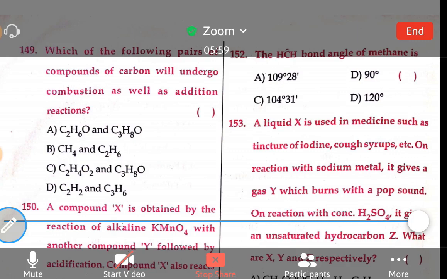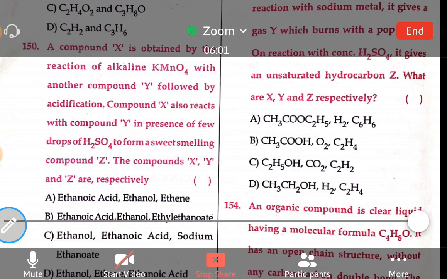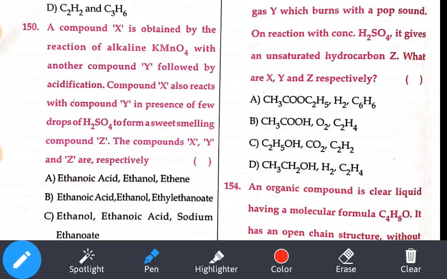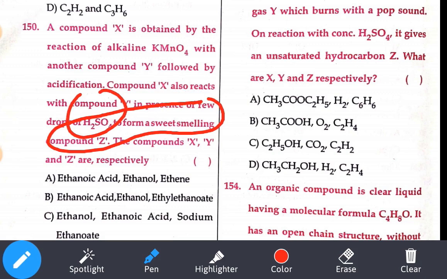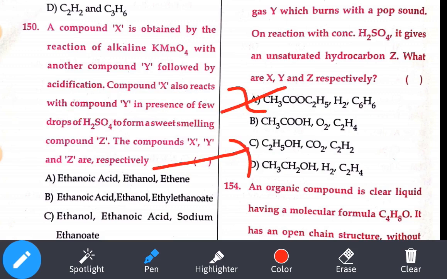Okay, the next bit, a little bigger one. It's okay, let us find out. A compound X is obtained by the reaction of alkaline KMnO4 with another compound Y followed by acidification. Compound X also reacts with compound Y in the presence of drops of H2SO4 to get a sweet smelling compound. Sweet smelling compound means Z should be an ester.